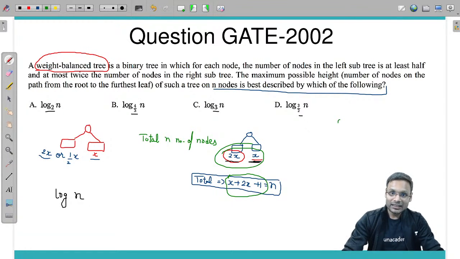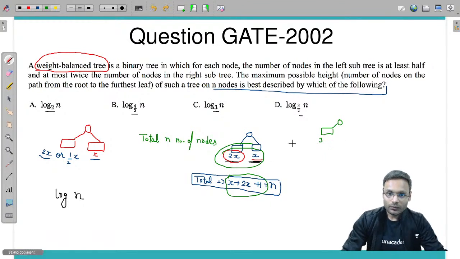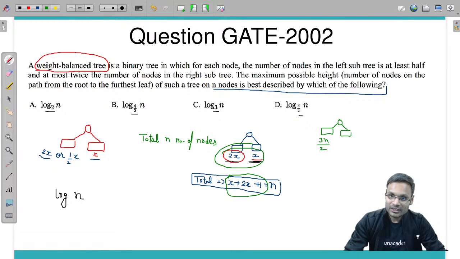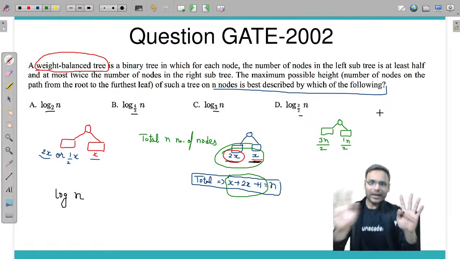In the left subtree you are having 2n by 3 nodes, and in the right subtree you will be having 1n by 3 number of nodes. You can interchange it.